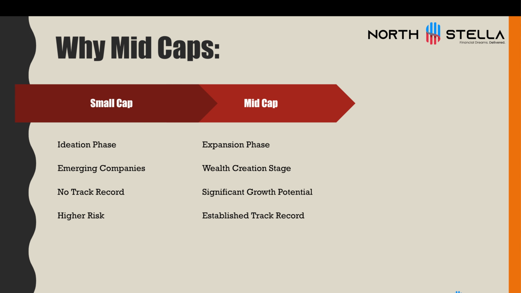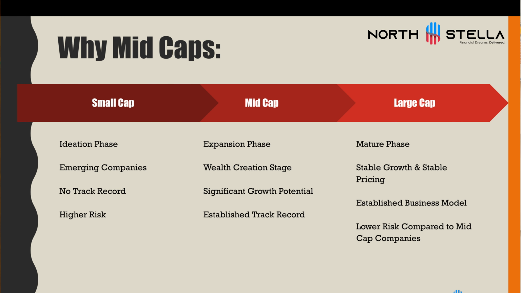phase. They are done with their ideation phase, they now are expanding their businesses, and this is where the wealth creation happens majorly. They are in that wealth creation stage and have a very high growth potential with an established track record. We will not find this track record in small cap companies, but in mid-sized companies we will be able to find the track record of the company in much detail.